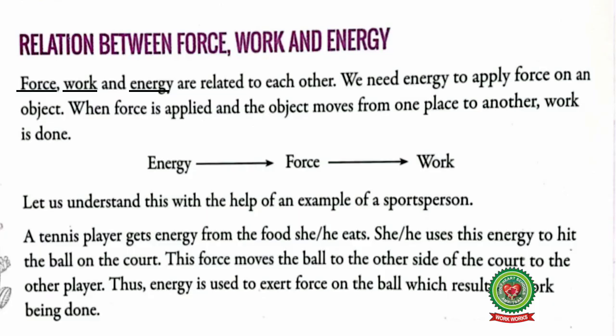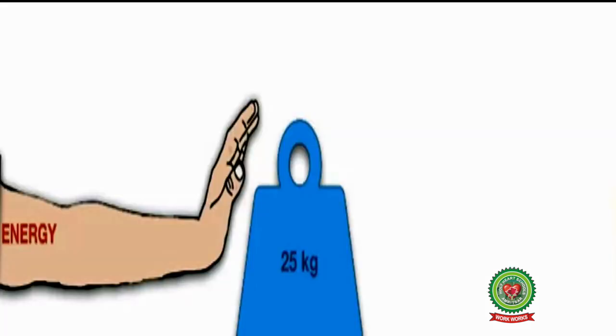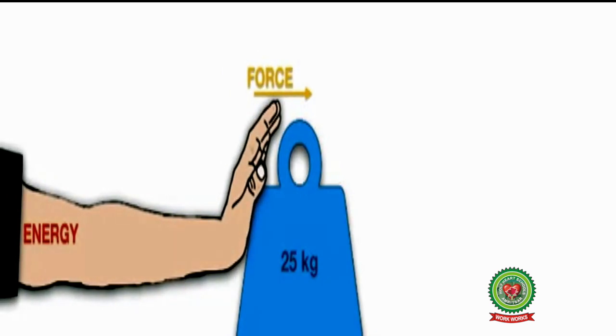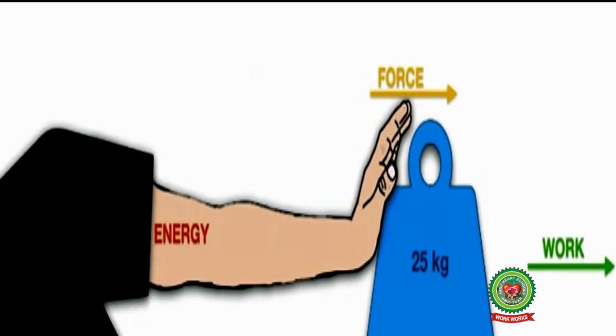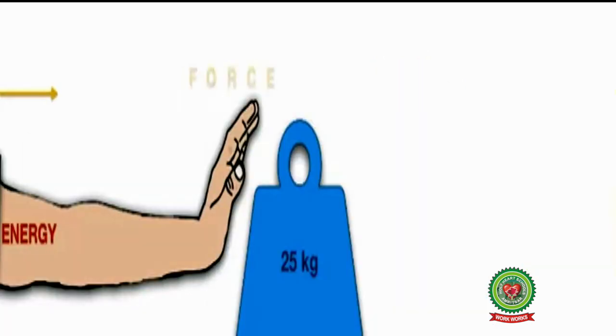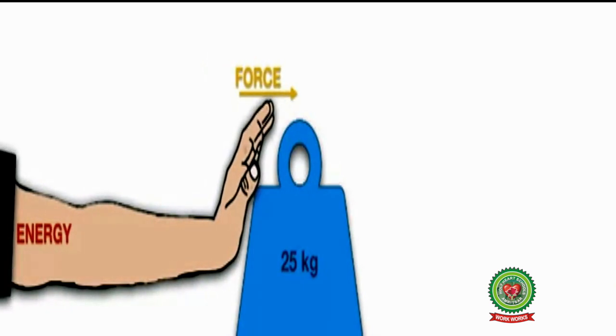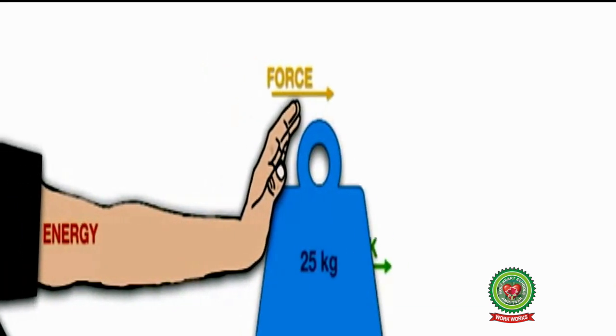So students, from the definitions, we can see that force, work and energy are related to each other. We need energy to apply force on an object, and when force is applied, the object moves from one place to another and work is done. So we can say that force, work and energy are related to each other.